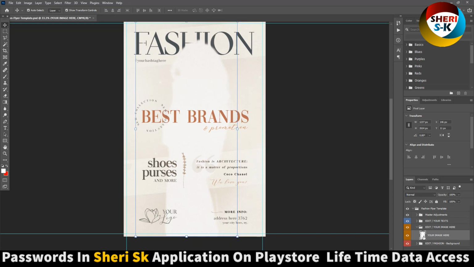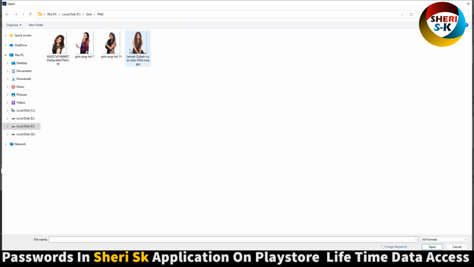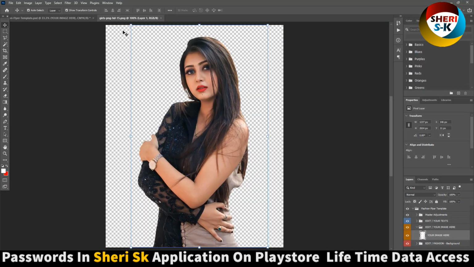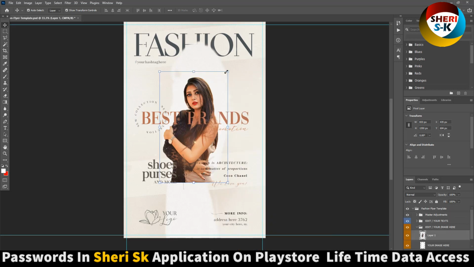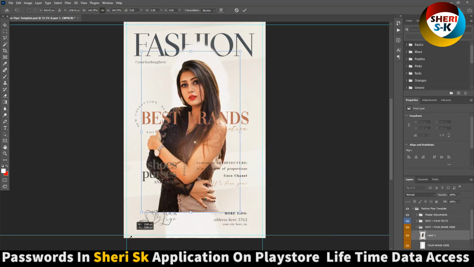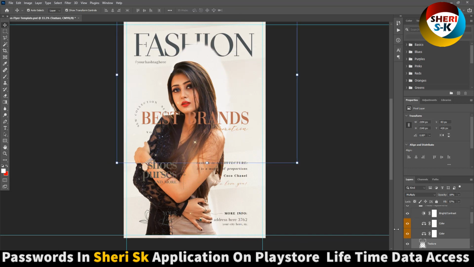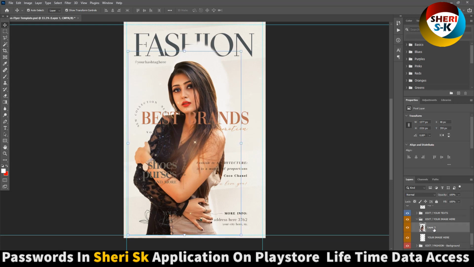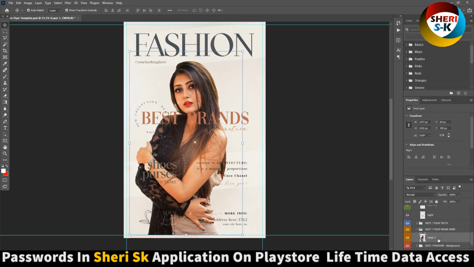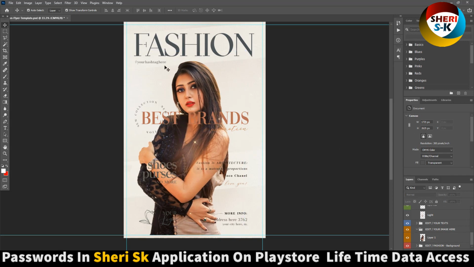Edit your image here. Okay. For example, I need a PNG file. Layer. Our flare is ready. Okay.